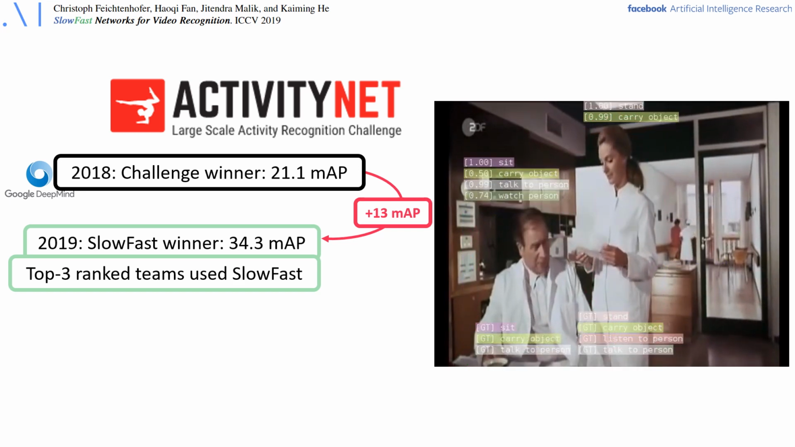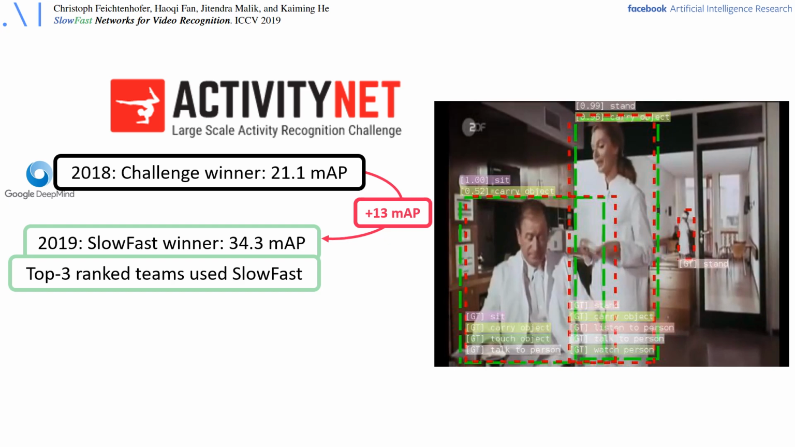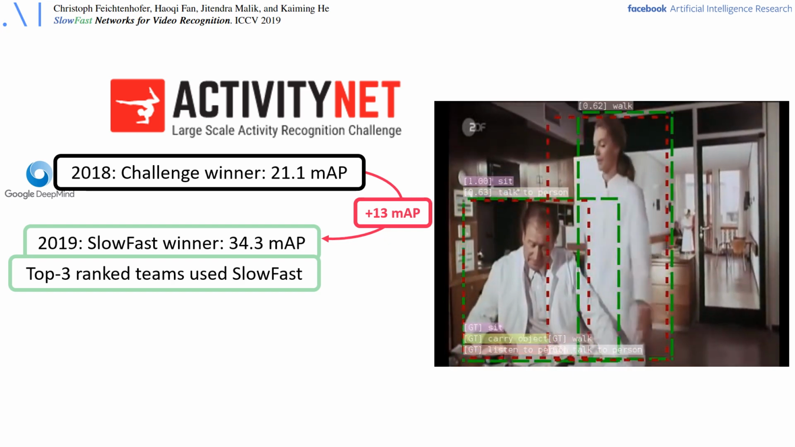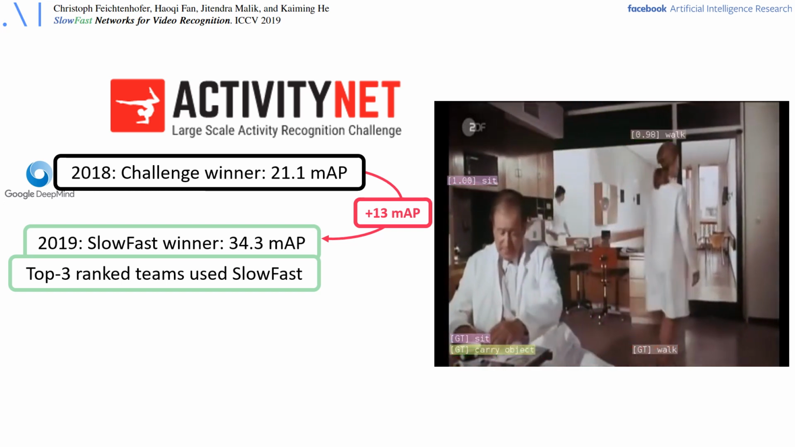Moreover, here the top 3 ranked teams all used SlowFast Networks as backbone, which underlines that the method is general and well received by the community. So this concludes the part on the SlowFast networks, and now